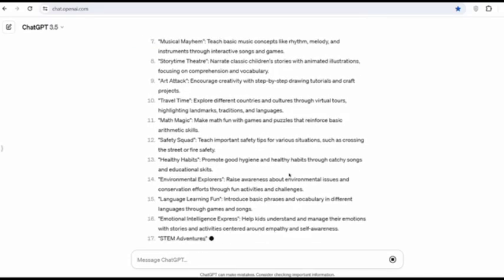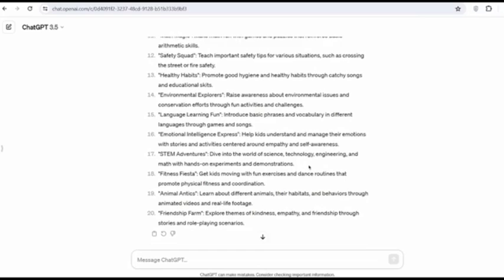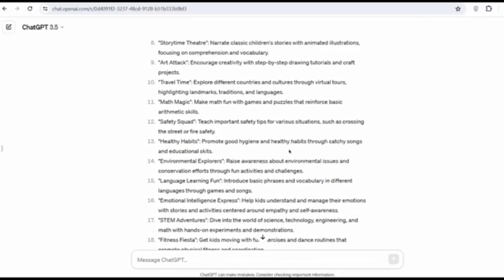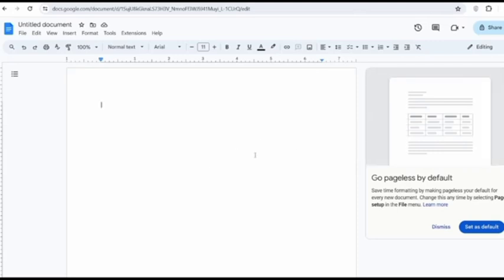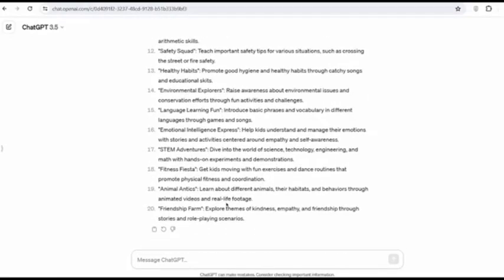Now, once you have your video ideas, the second thing you need to do is come up with the video scripts. Now you can go about doing this in two different ways. The first way would be coming on over to a Google Doc and writing a script yourself. If you can do that, go ahead and do that. Now, if you can't come up with your own scripts, the second way you can go about getting your script is by using, once again, ChatGPT.